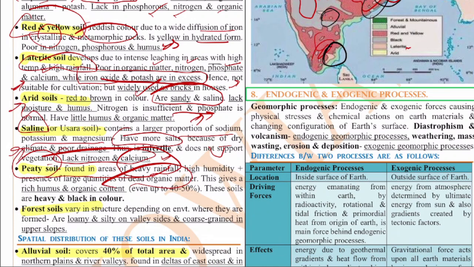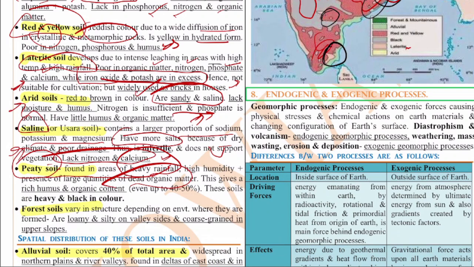So wherever there is high rainfall, wherever there is less amount of sunlight, you will find these peaty soils. Because generally in the peaty soils, the organic matter will be high. So for the organic matter to decompose, sunlight has to be there, more of this heat has to be there. But if that is not there, then the soil will turn into a peaty soil.